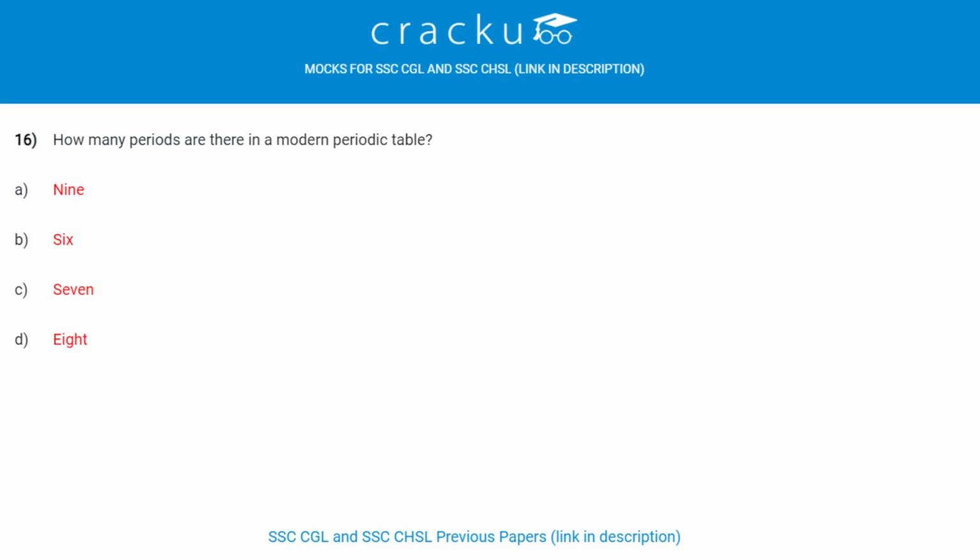How many periods are there in a modern periodic table? There are 7 periods in a modern periodic table. The horizontal row is called as period and the vertical column is called as group.